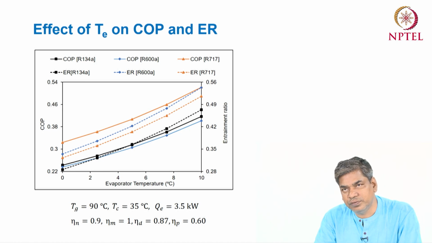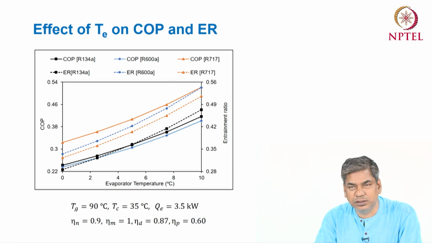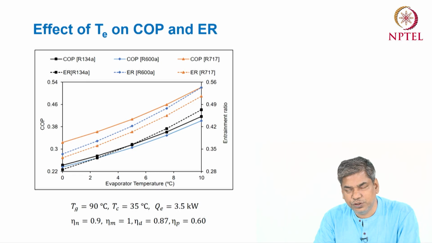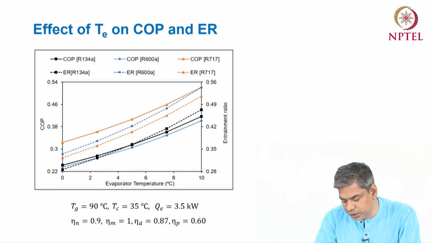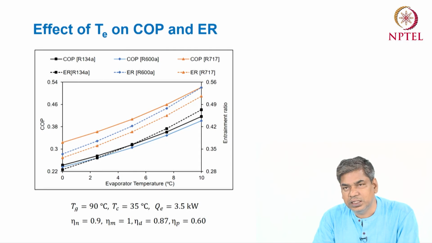So how the performance parameters will vary with respect to the different operating parameters. In this diagram we can see how the COP and the entrainment ratio mu vary with respect to the different temperatures, the three main temperatures: evaporator temperature, condenser temperature and generator temperature.